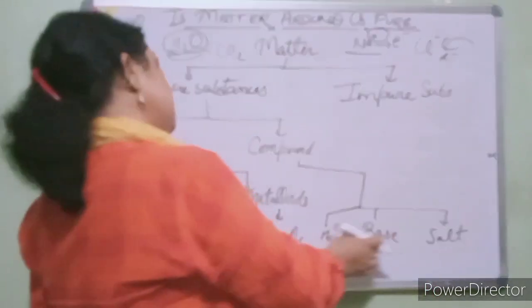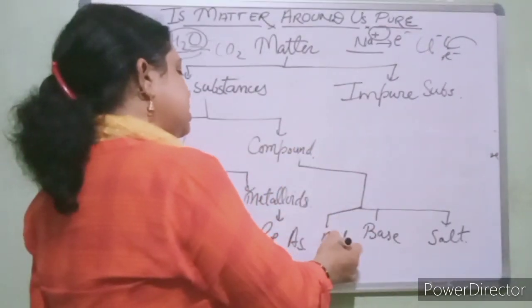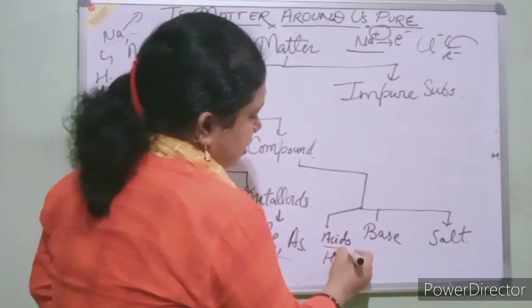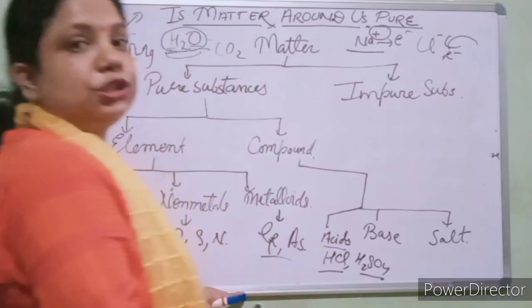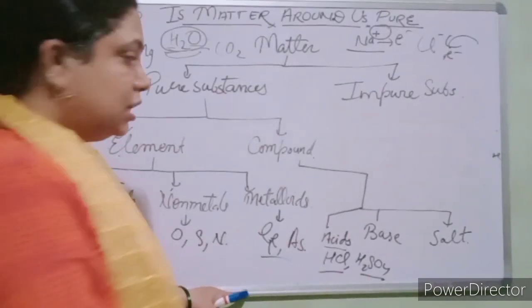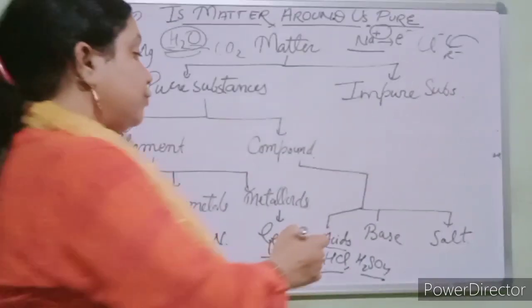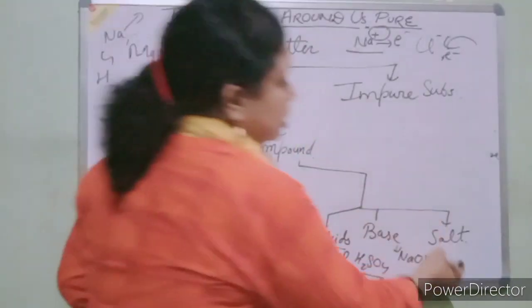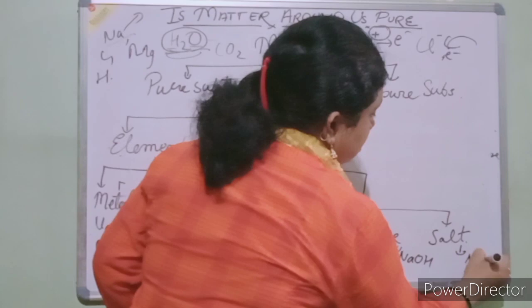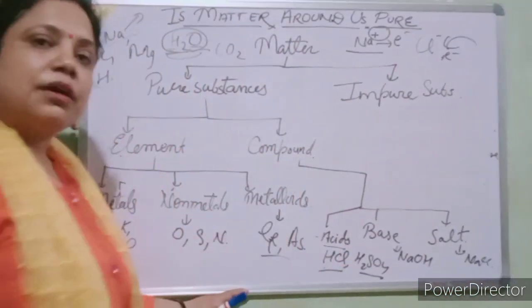Acids, bases and salts. Compounds which are acids, for example HCl, H2SO4, have a fixed proportion of elements or atoms. Means H and Cl combine in fixed proportion and form the acid. A base like NaOH is also in fixed proportion. Salt is also in fixed proportion. Clear? So these are the examples of compounds.